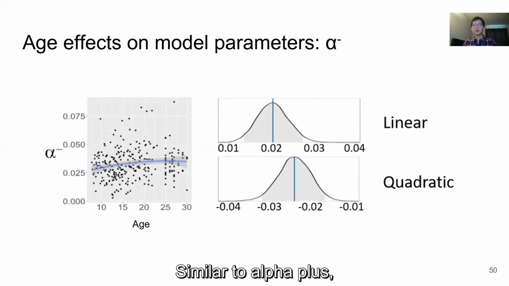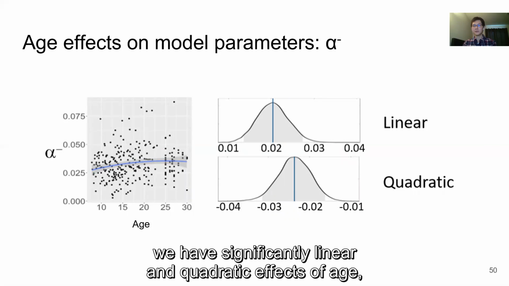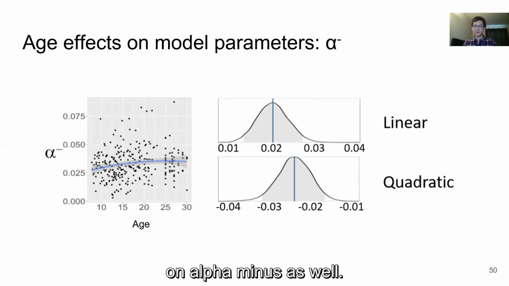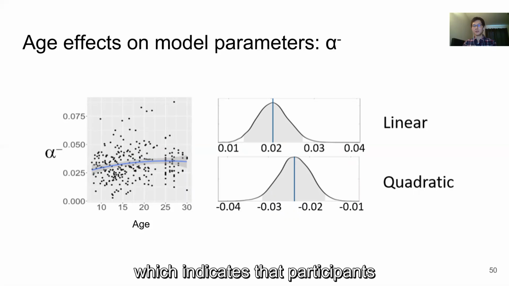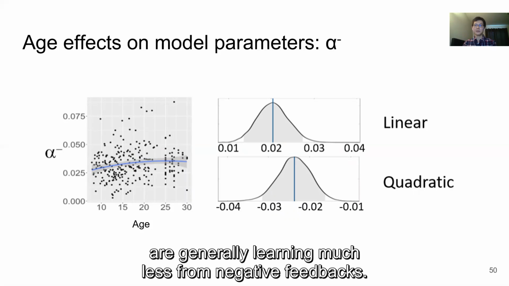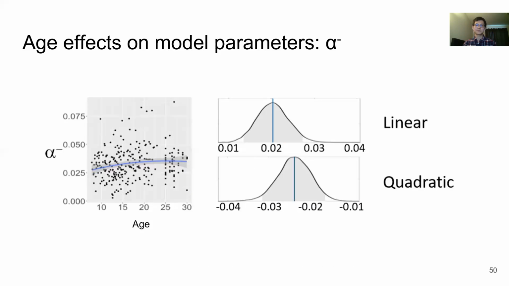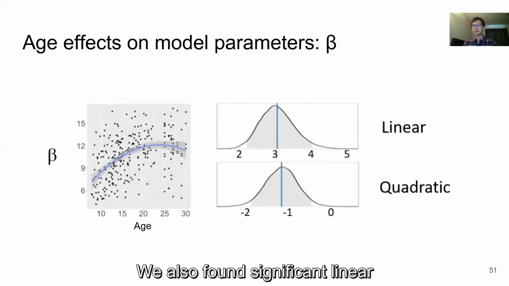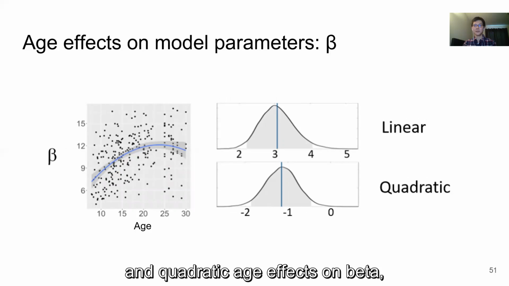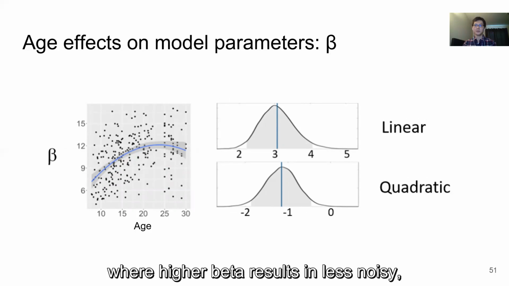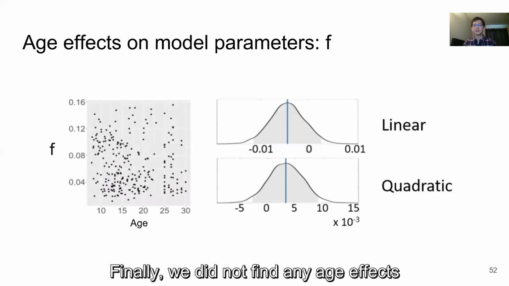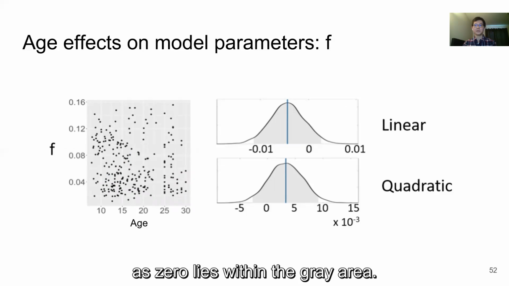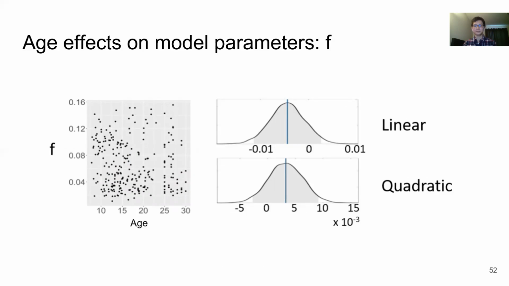Similar to alpha plus, we have significant linear and quadratic effects of age on alpha minus as well. But alpha minus is much smaller than alpha plus, which indicates that participants are generally learning much less from negative feedback. We also found significant linear and quadratic age effects on beta, where higher beta results in less noisy and exploratory choices. Finally, we did not find any age effects on the delay parameter f, as 0 lies within the gray area.